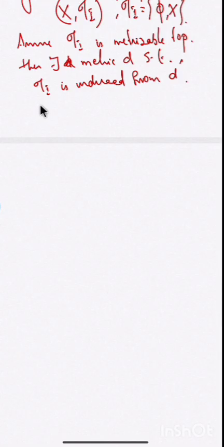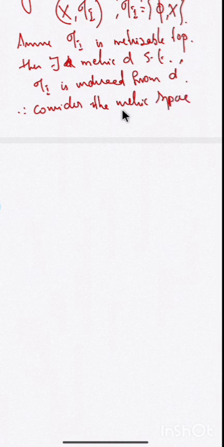Therefore, we can consider the metric space X with d. Then what will be the open sets in the metric space? When the topology is derived from d, the open sets with respect to d are also the same as the open sets in the topological space.